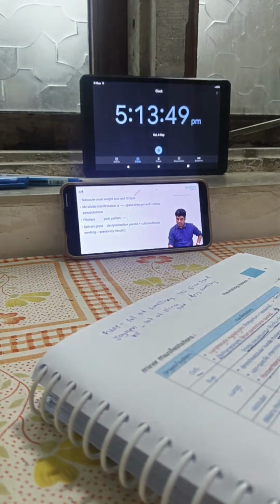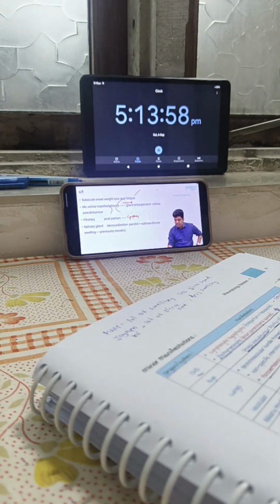Most common orbital manifestation, inflammatory pseudotumor. What gland enlargement is classical? Submandibular gland enlargement is classical. That is more than orbital pseudotumor, naturally, because that's a major manifestation. Pituitary, postpartum, lymphocytic hypophysitis. Lacrimal gland plus parotid plus submandibular swelling was previously called by a different name.